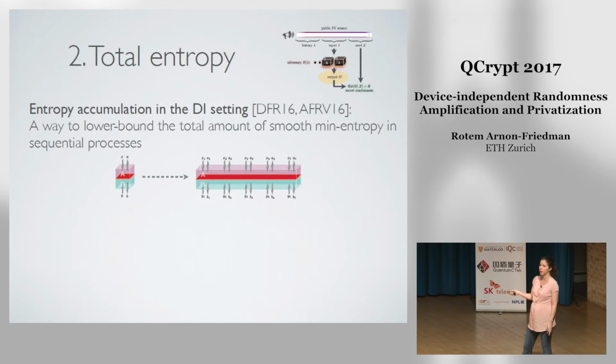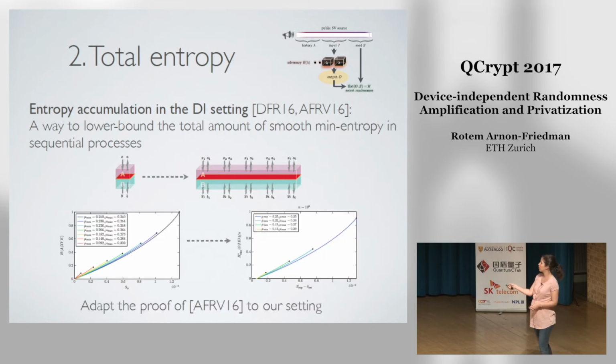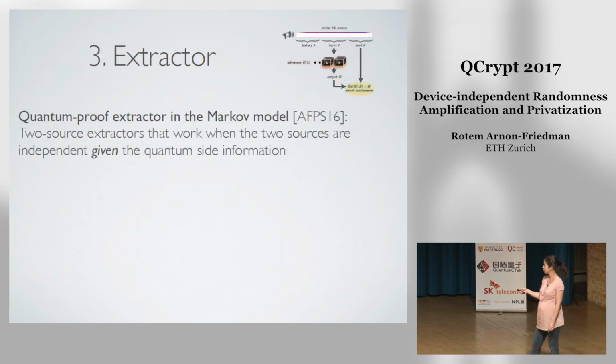Okay, the next stage is to bound the total amount of entropy here. For this we use the method that was developed last year in this entropy accumulation for the device-independent setting. On a high level, what we have in these works is a way to tell us that if you know the amount of entropy from a single game, then you can get the total amount of smooth min-entropy. So we adapted the proof which we used here for QKD to this randomness amplification setting. This is the plot from the previous slide for the single game, and then we get the entropy rate.